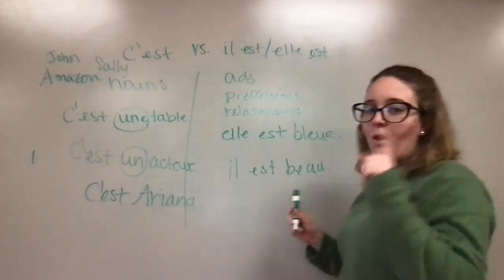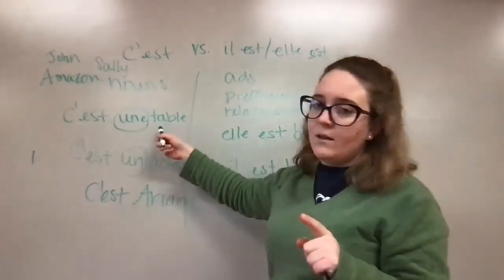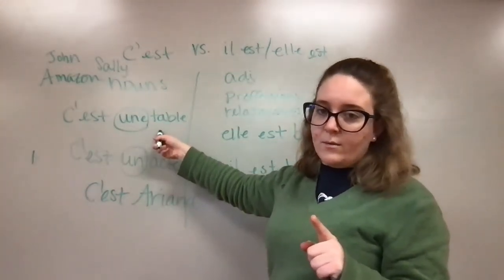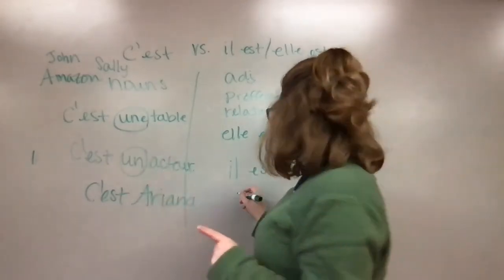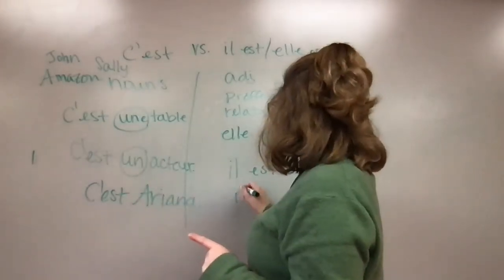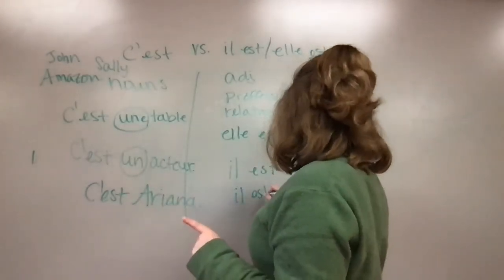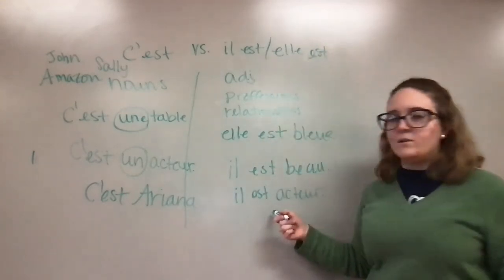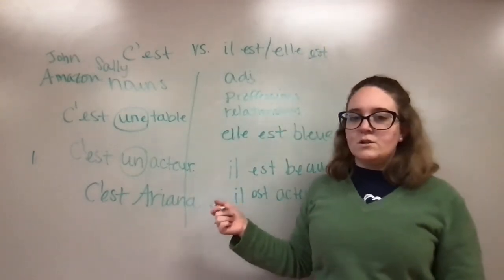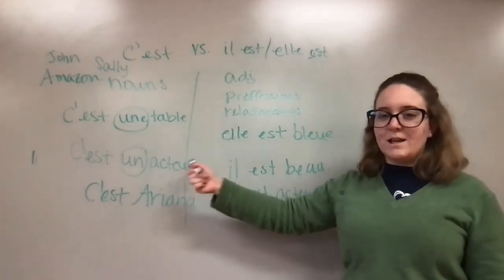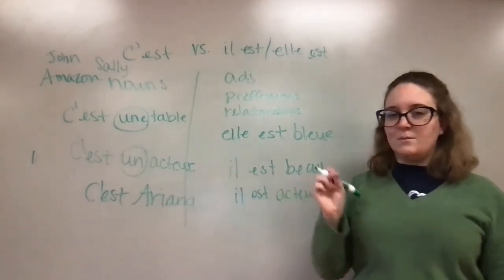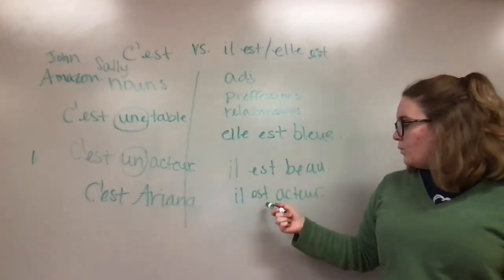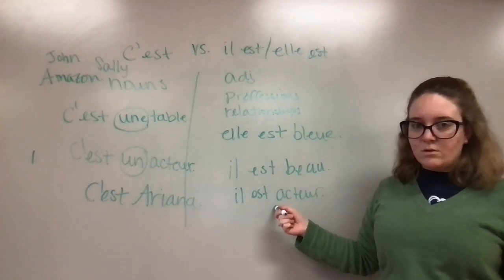Also, when saying c'est un acteur, if you want to say he is an actor, il est acteur. This is just a slight change in meaning. We're talking about his profession here.